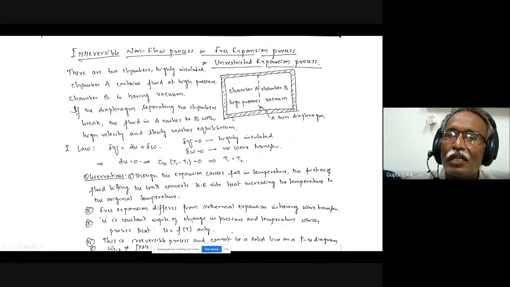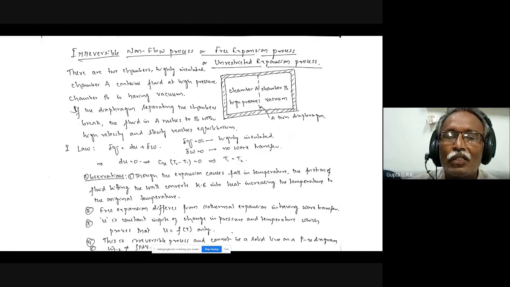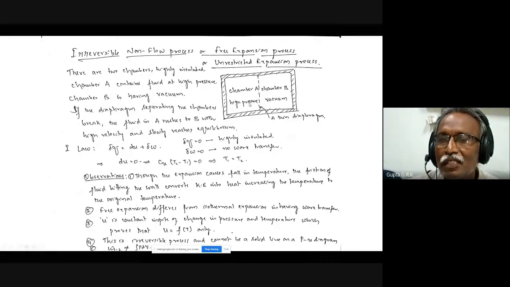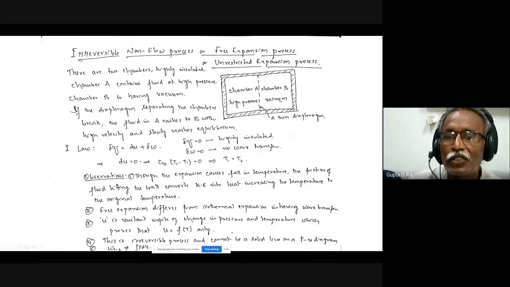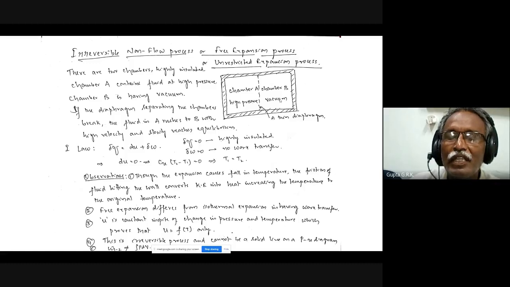Sometimes this is also called the iso-internal energy process. Though the expansion causes a fall in temperature, actually when there is an expansion, there should be a drop in temperature. But what happens is, due to friction of fluid hitting the wall, it converts the kinetic energy into heat energy, increasing the temperature to the original temperature.